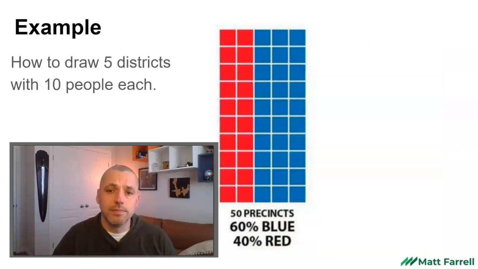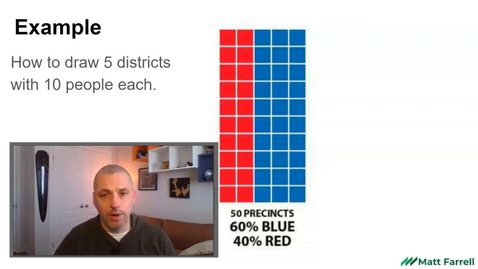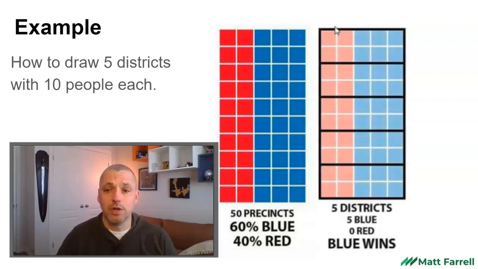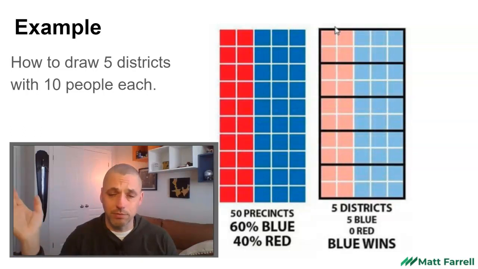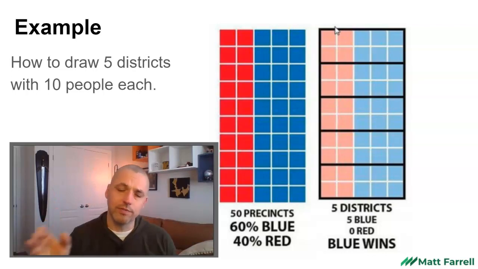Here's how that looks. Let's say we've got a region that has a population split that's about 60% supporters of the blue party, 40% supporters of the red party. Now, if we needed to draw 5 districts, there's a number of different ways we could do that. We could just simply draw straight lines across and that's it. Just sort of equal numbers of people in each district, as straight as possible lines. However, that would give us 5 districts, and the blue party would win each one of those districts. They would have a numerical advantage in every district, and that's not very representative.